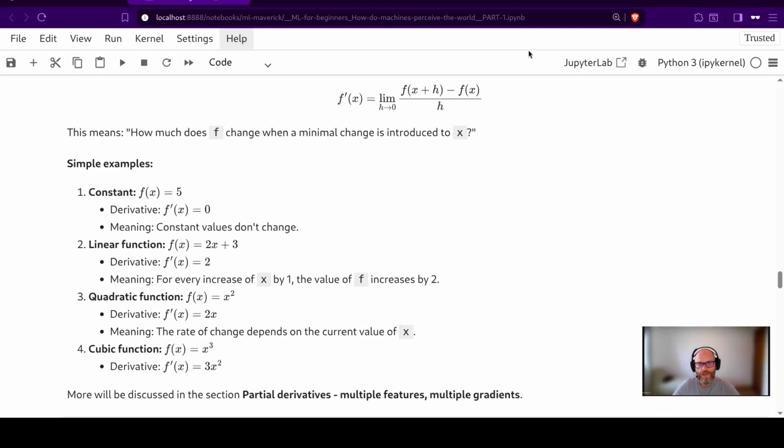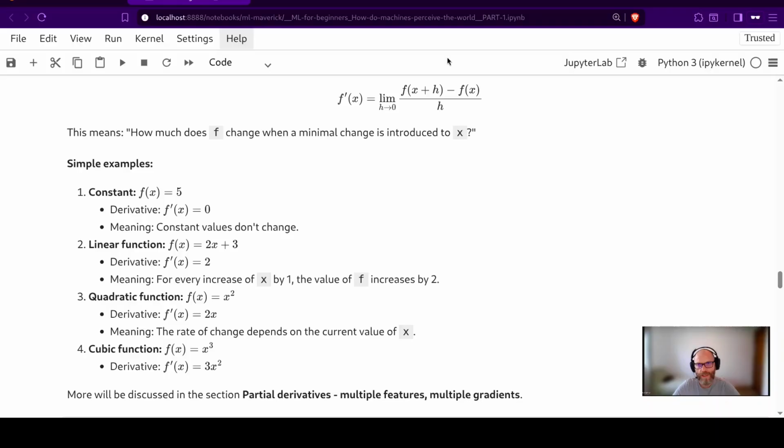Second, linear function: f of x equals 2 times x plus 3. The derivative f prime of x is equal to 2, meaning for every increase of x by 1, the value of f increases by 2. Third, quadratic function: f of x equals x squared.